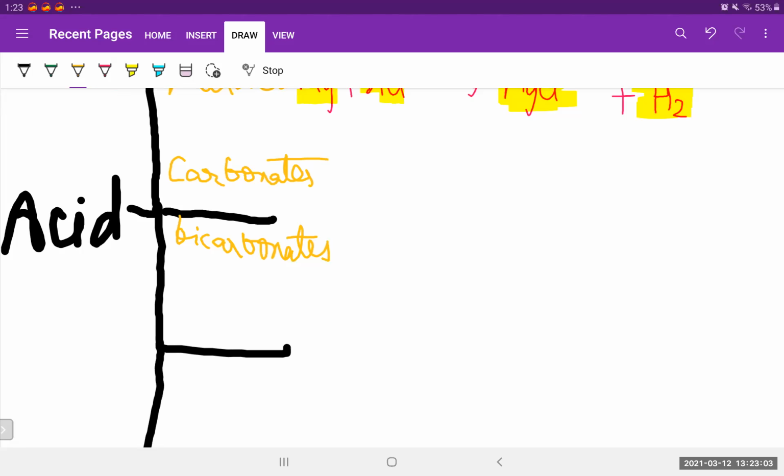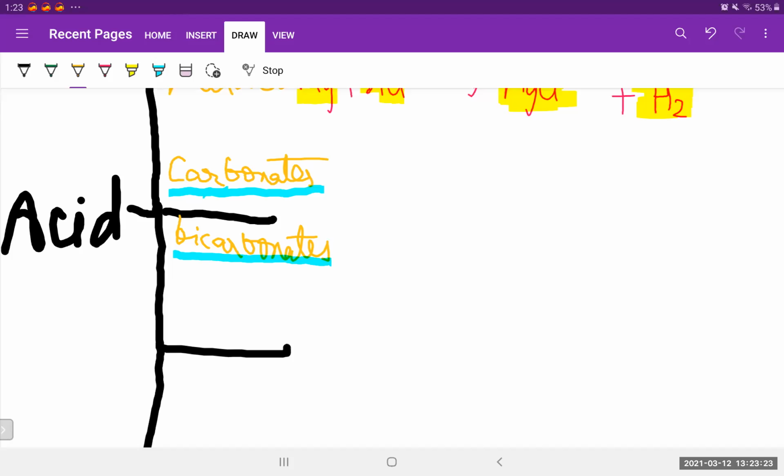Okay, now what will we get when we react an acid with carbonates or bicarbonates? We know that they contain carbon, isn't it? Carbonates and bicarbonates have CO3 for sure, because that's what only carbonates or bicarbonates contain. So we'll get carbon dioxide for sure.